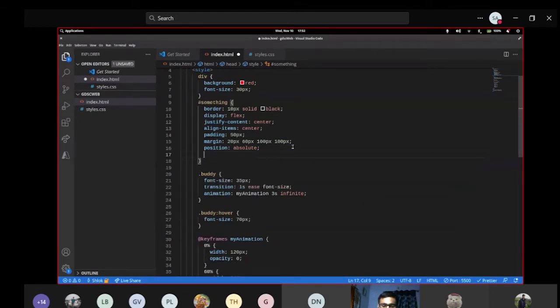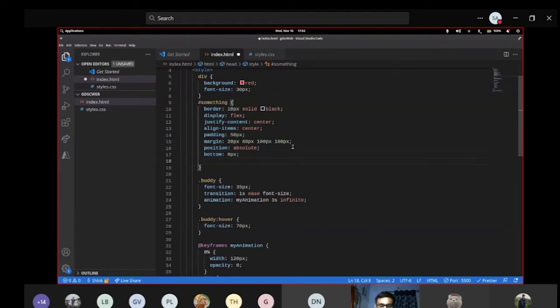So what I'm doing, you can understand, I'm saying that suppose this element has a position absolute. What is the absolute position? Don't think about it right now. It's just a name you can give to a particular property, nothing else. I'm saying this particular object is going to take 0 pixels from the bottom, and from the right, say it is going to take 100 pixels, suppose.